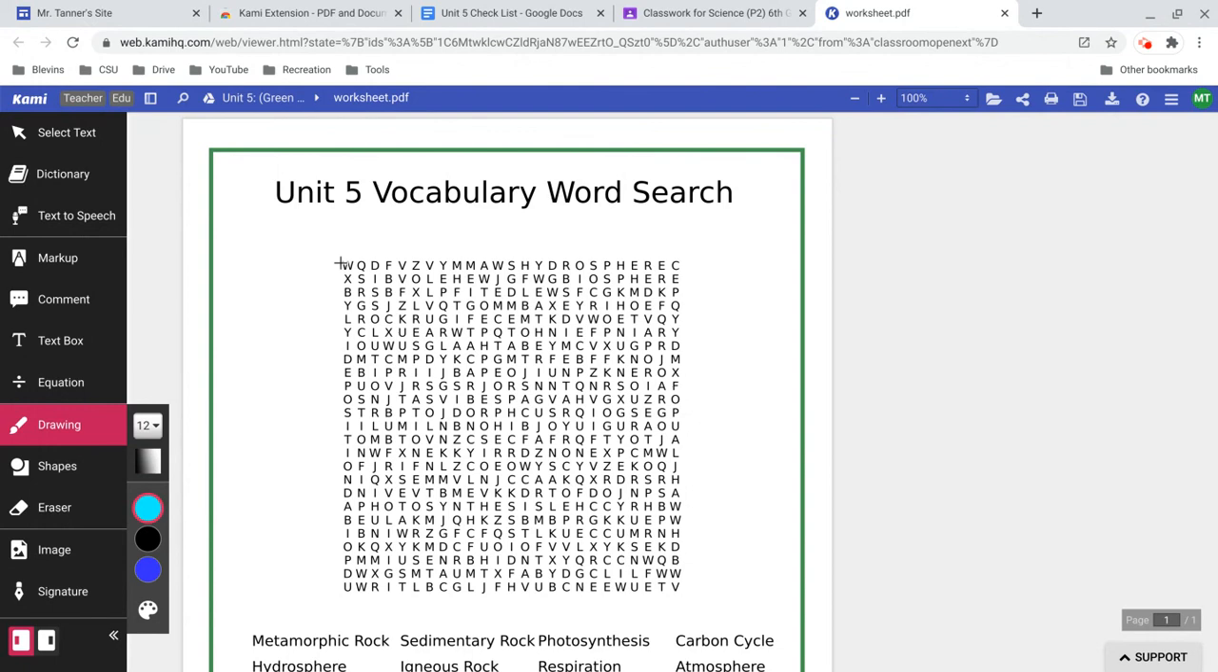And now if I wanted to do a diagonal line, I just click and drag where I want it to go. The transparency is such that you can read the words behind it, and I can highlight a diagonal. So obviously that's not one of the words in this set, but using the drawing tool will make this much easier for you to complete this activity.